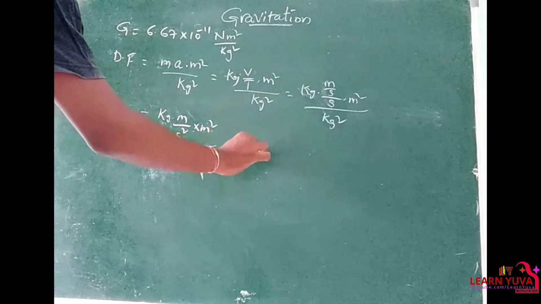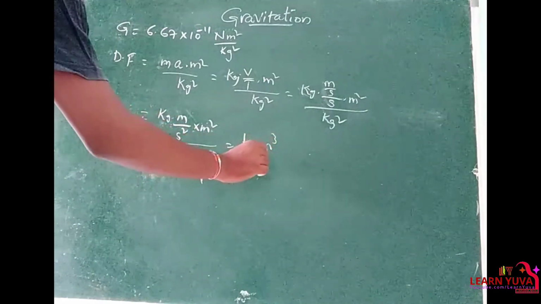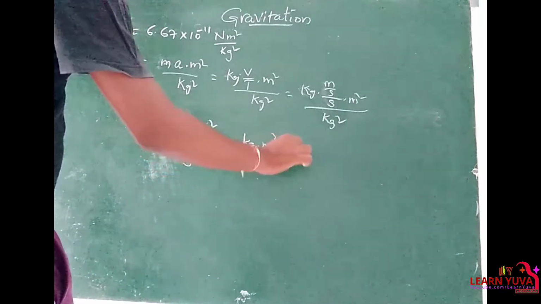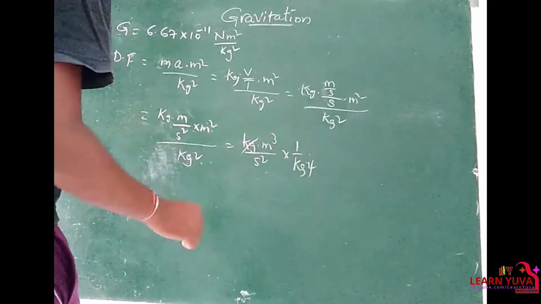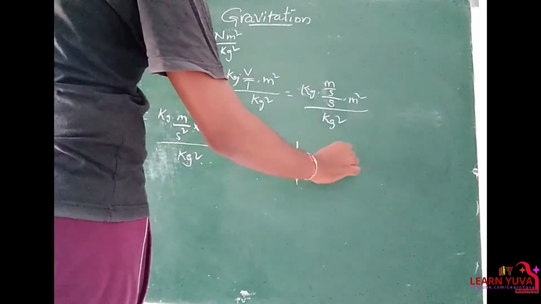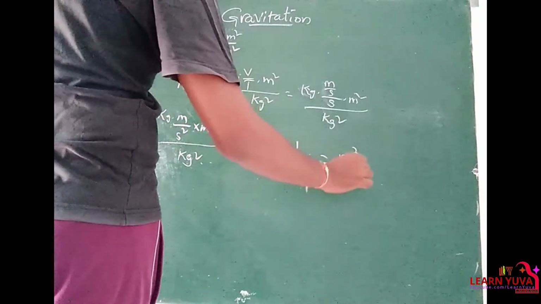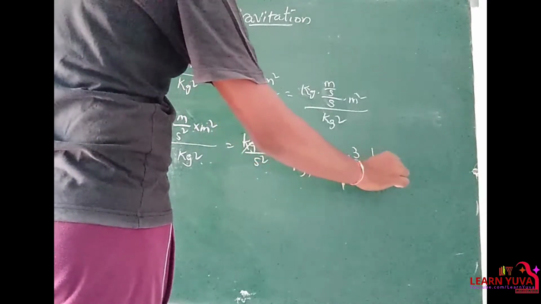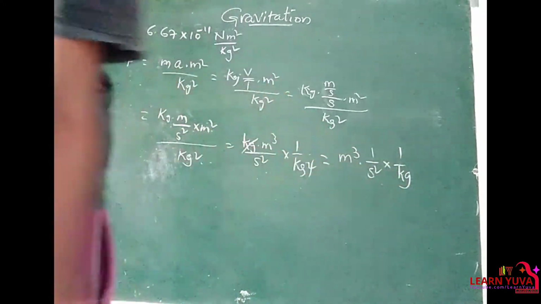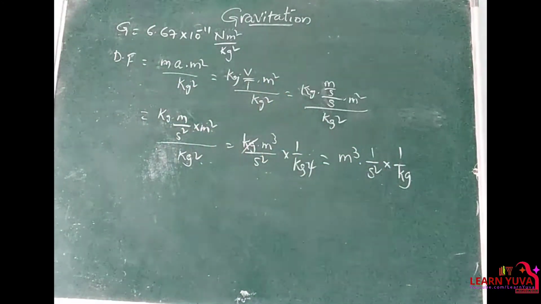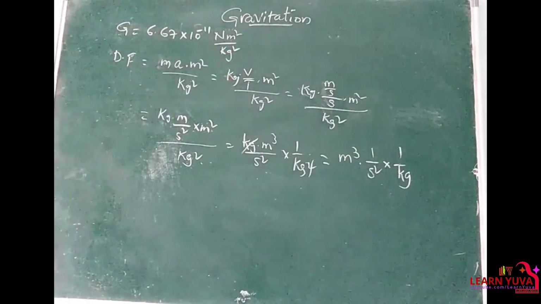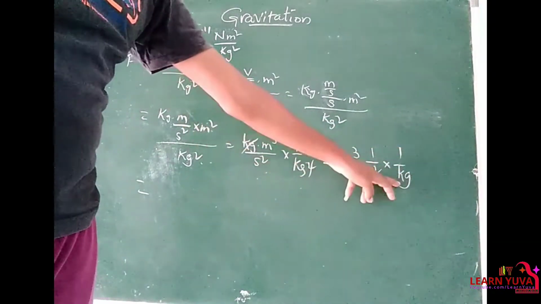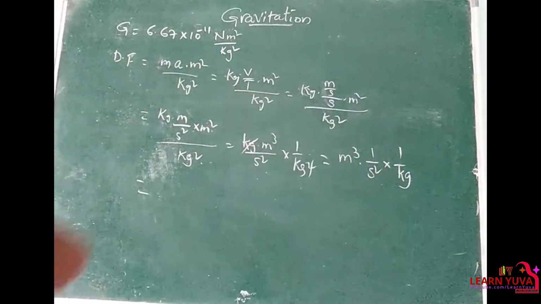So that is equal to kg meter cube by second square into 1 by kg square, and kg gets cancelled. That is equal to meter cube into 1 by second square into 1 by kg. So for this we have to write the dimension formula in MLT form. Is there any mass? Yes, there is a mass of kg. It is in the denominator, so that is M to the power minus 1.